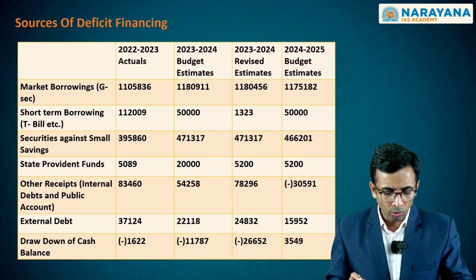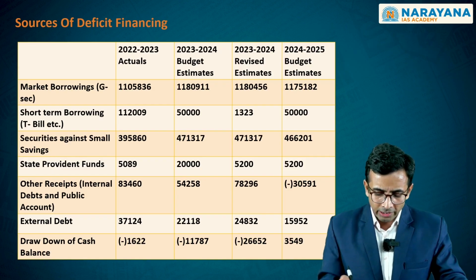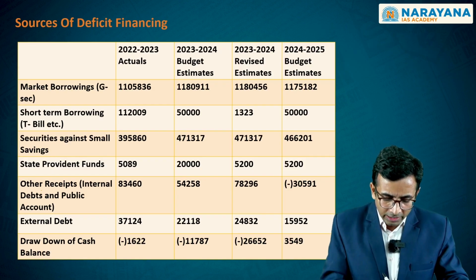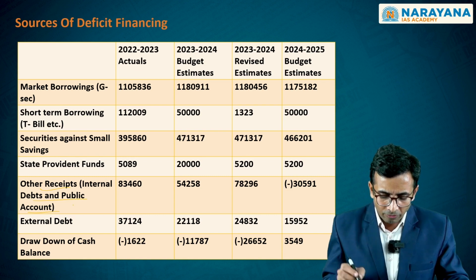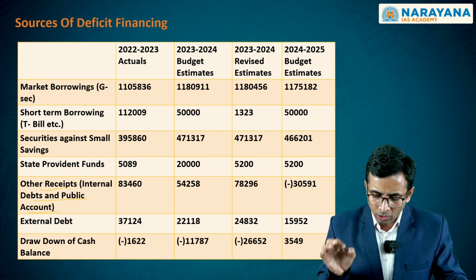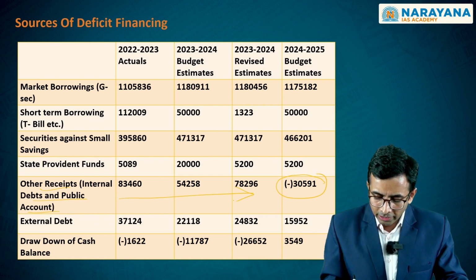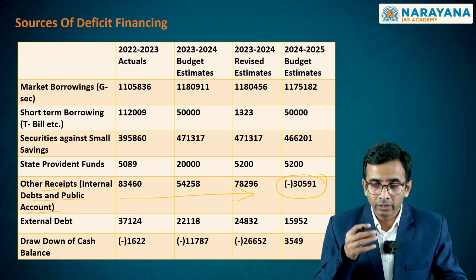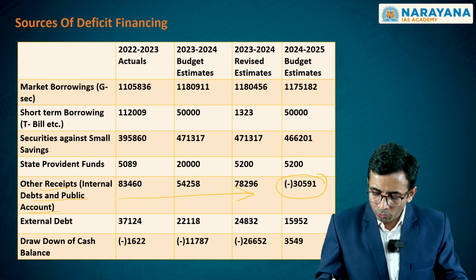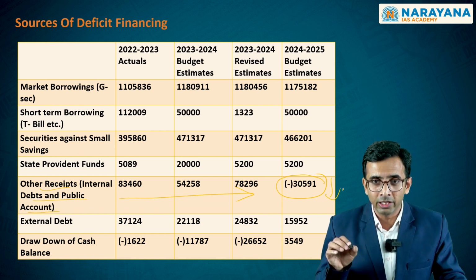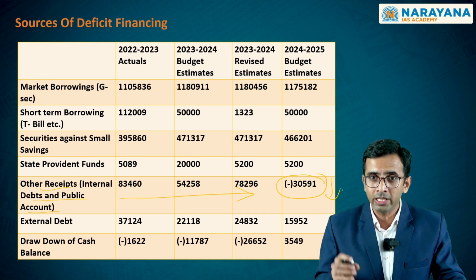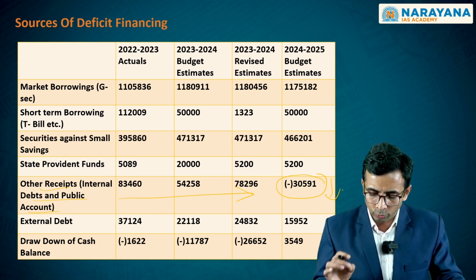Moving ahead, as you see in this particular picture, you also have other receipts which are in the form of internal debts and public account. And in these other receipts, you see that in spite of continued use of these receipts, you are now showing a reduction in these particular receipts. So we are not utilizing this particular money. This you have to keep in mind.